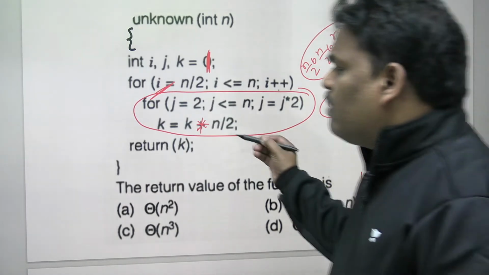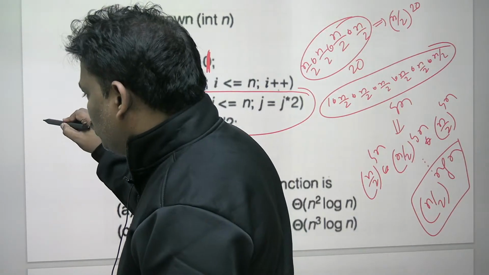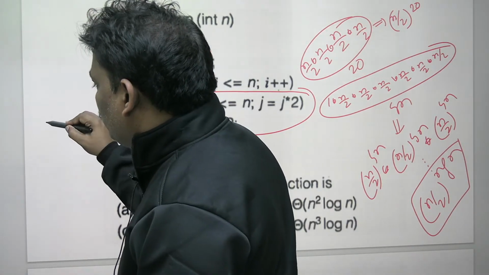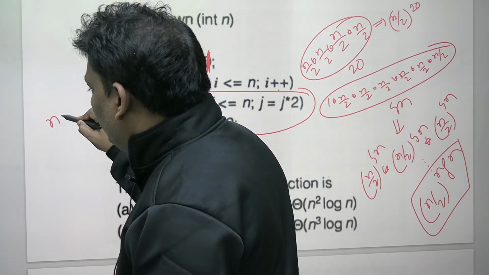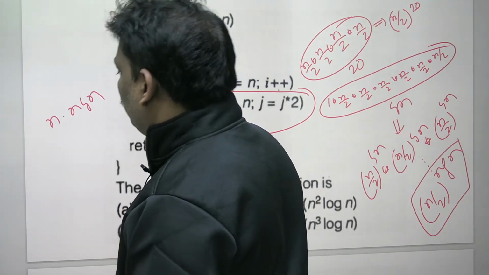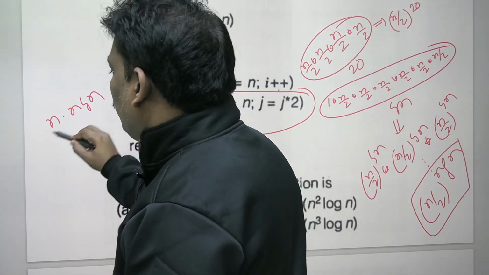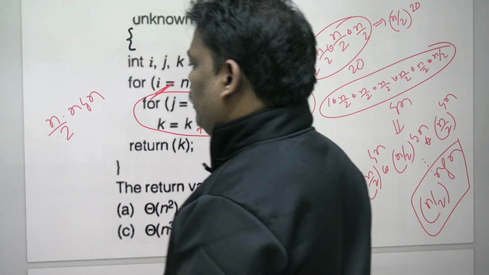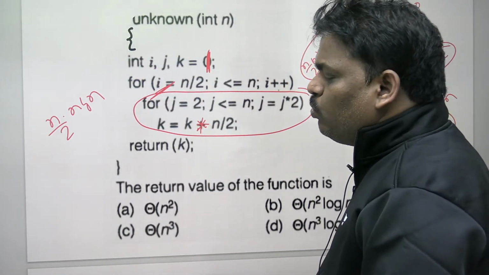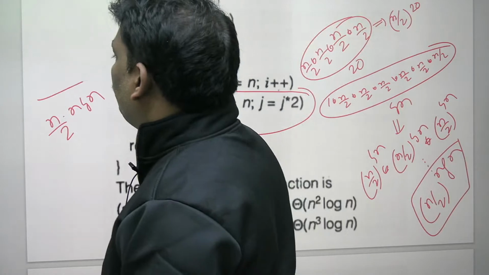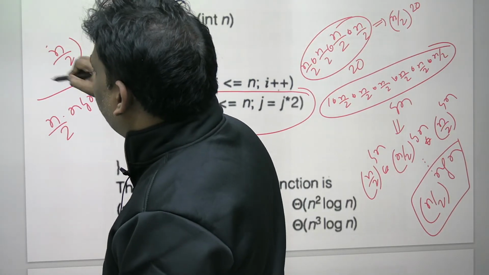See this one. Whenever it is an addition, it is n times n log n. In the case of addition, n by 2 times n log n. But in the case of multiplication, n by 2 whole power n log n.